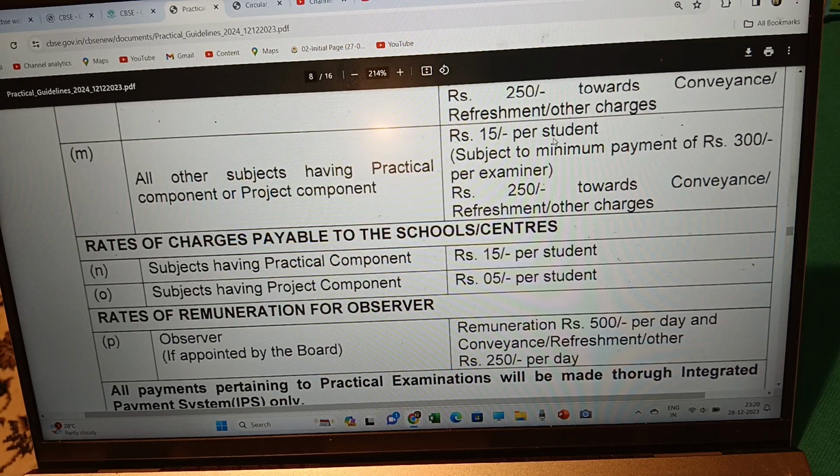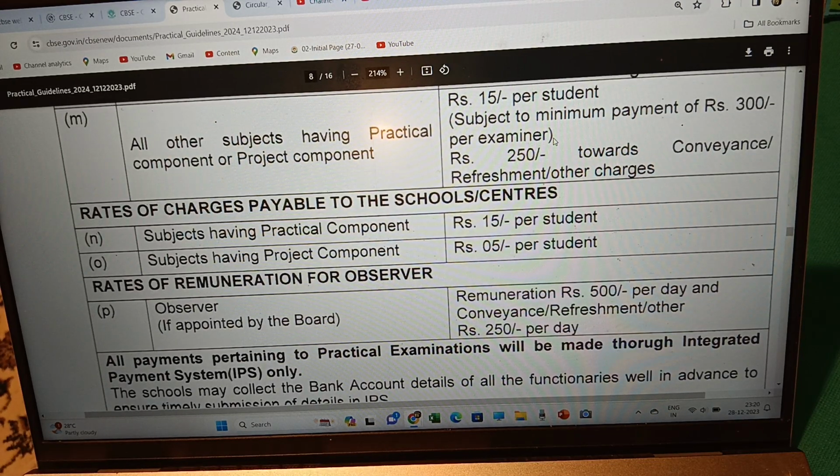Then rates of charges payable to the school or centers: subjects having practical component, rupees 15 per student. Subjects having project component, 5 per student.